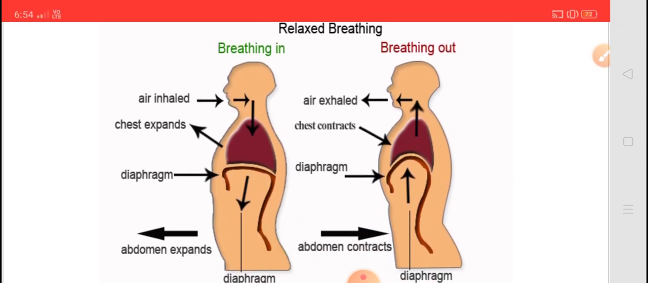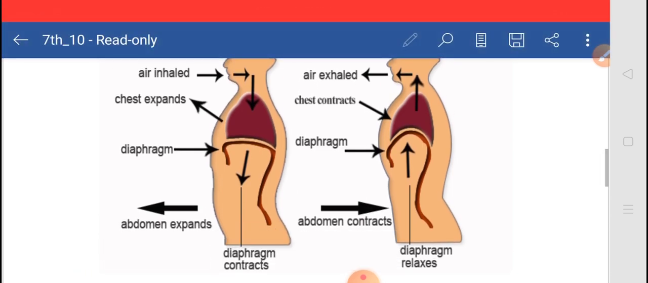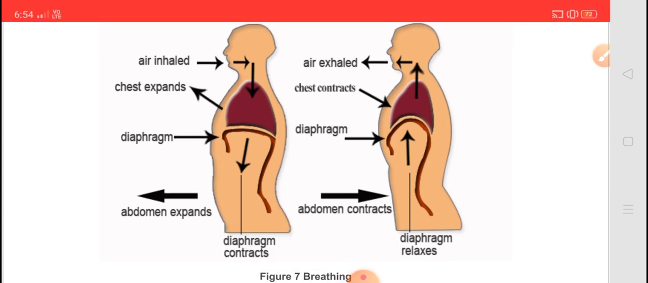So you can see the relaxed breathing. When we breathe in, then what happens? The diaphragm contracts. And when we breathe out, then what happens? The diaphragm relaxes. So in this figure you can get it more clearly, right? So this is the breathing in humans.